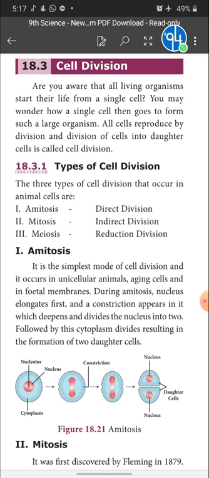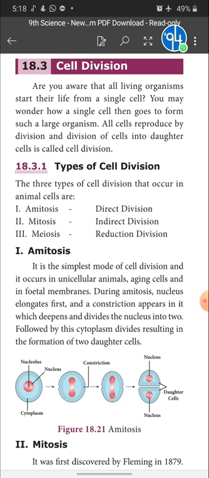So this is about the somatic cell and the sex cell and the nature of the chromosomes. The somatic cell has the diploid nature, and the sex cell has the haploid nature. You are clear about this, right? Now, as I said, mitotic cell division takes place in the somatic cell and meiotic cell division takes place in the sex cell.